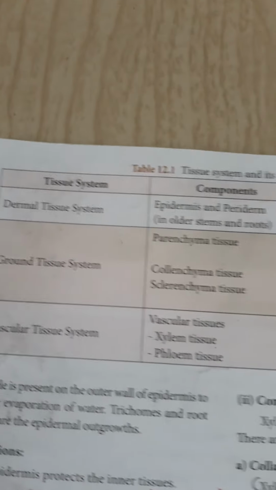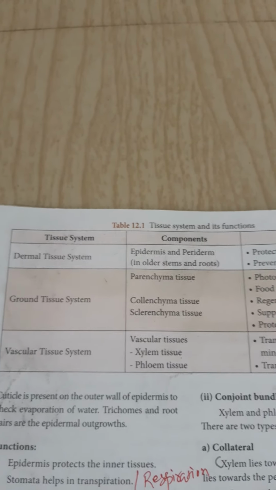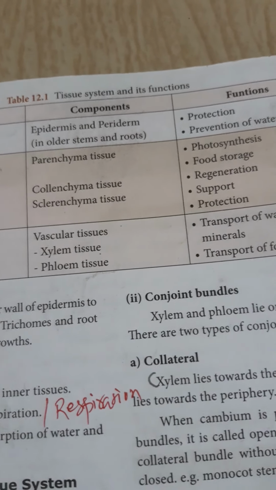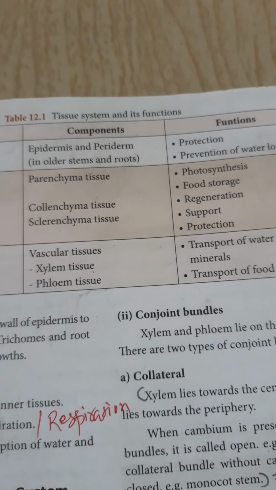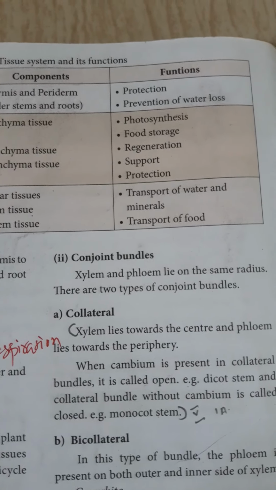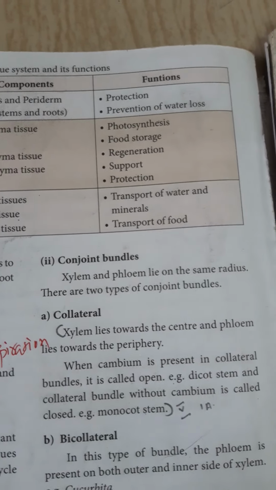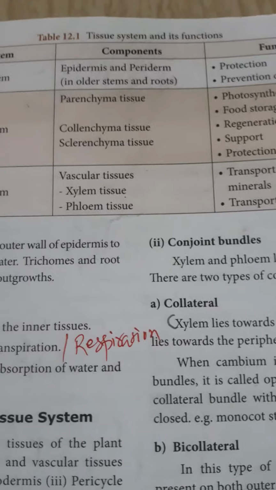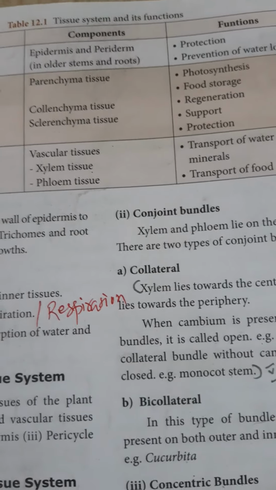Okay, now we see in short form the three types of tissue system. First one, dermal tissue system. Its components are epidermis and periderm. Its functions are protection and prevention of water loss because of the cuticle present. Second, ground tissue system. It has parenchyma, collenchyma and sclerenchyma tissue.